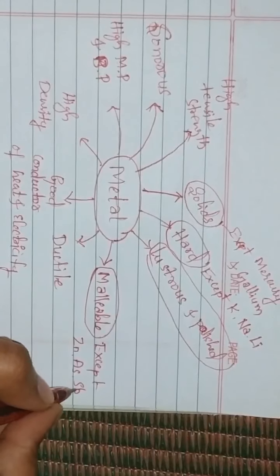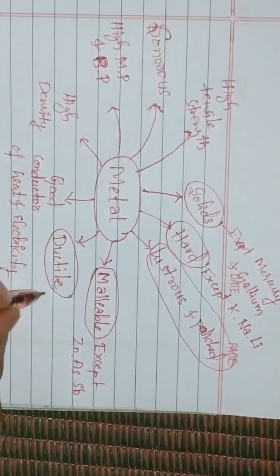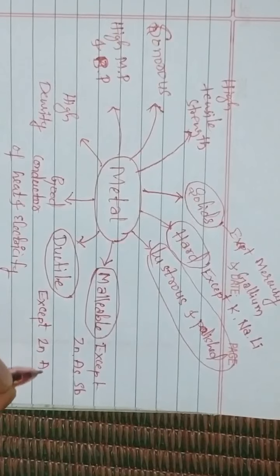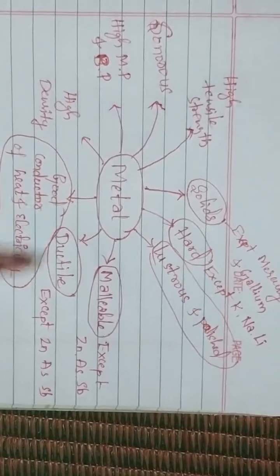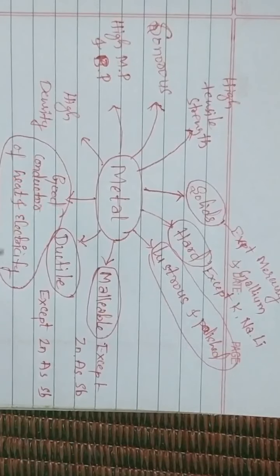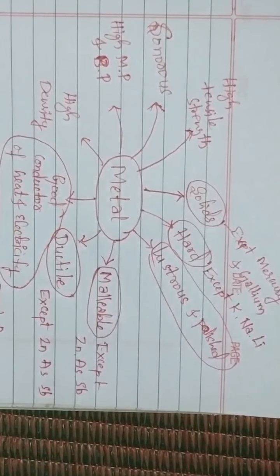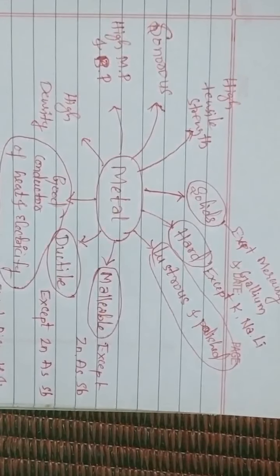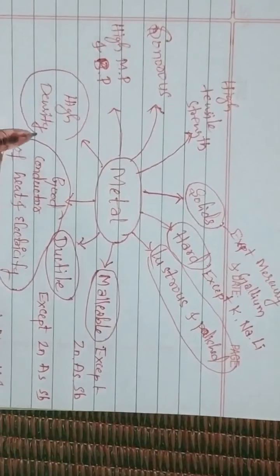Sb means antimony, As means arsenic. Ductile also has the same exceptions: zinc, arsenic, antimony. Good conductors of heat and electricity: except bismuth and tungsten, since they are poor conductors of electricity.